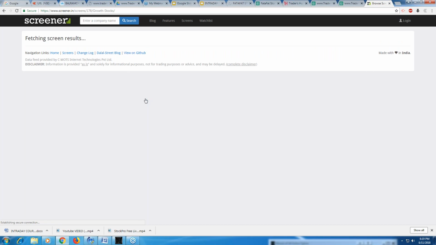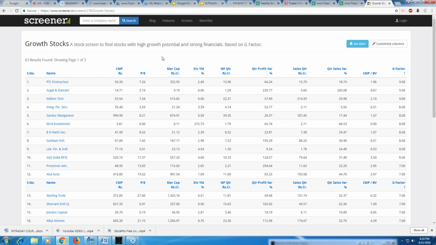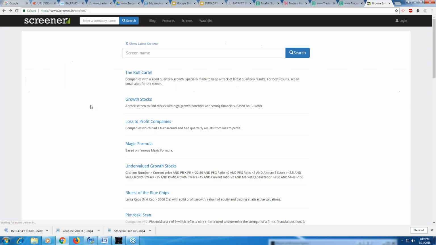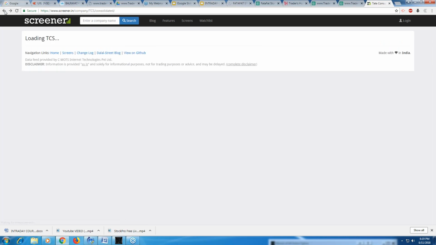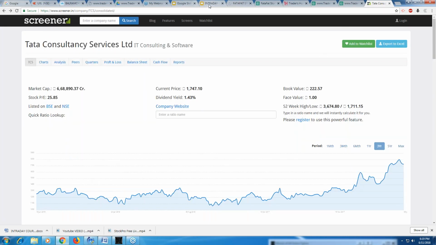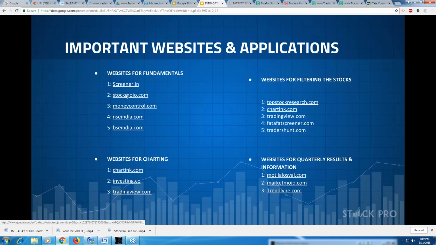And then similarly you can go to any other screener that you want. Growth stocks, which are the growth stocks? So all these you can look into, PTL Enterprises, Sugal and the Money, Kelton Tech. All these are basically high growth stocks. They can grow nicely. Loss and profit company, and since we are not talking about positional, I'm not going to go into detail over here. This is basically for those who want to have some positional trades, right? Then the next is stockmojo.com.